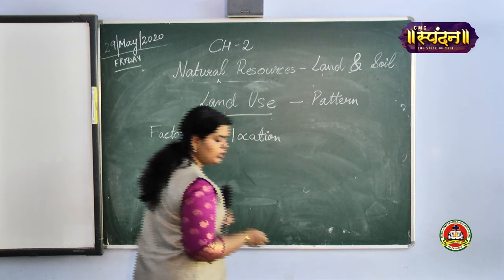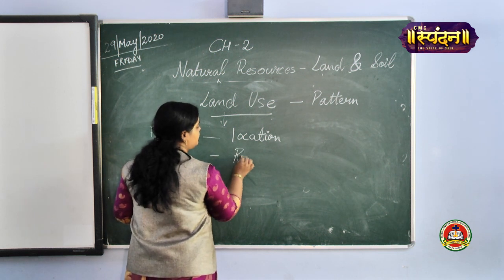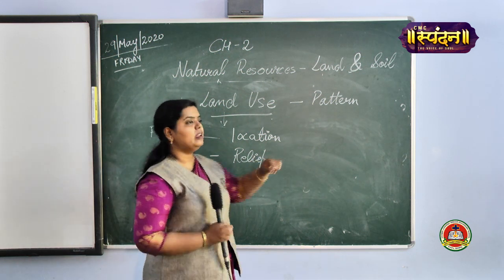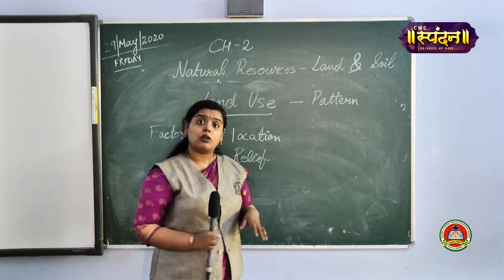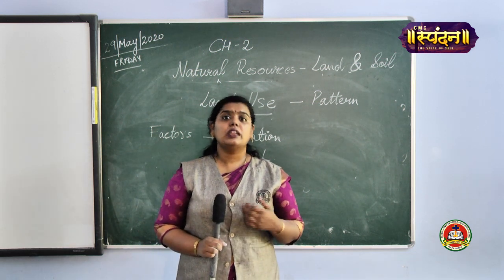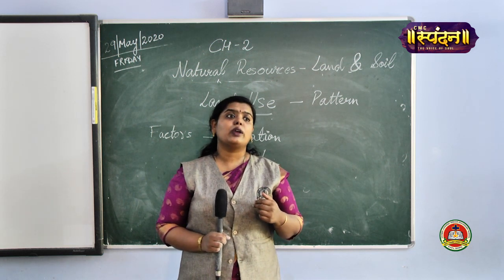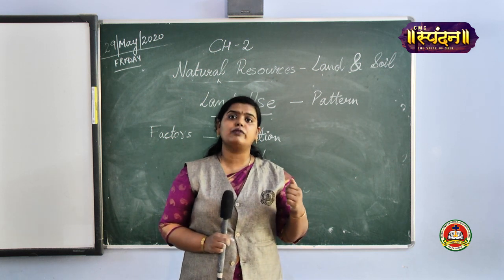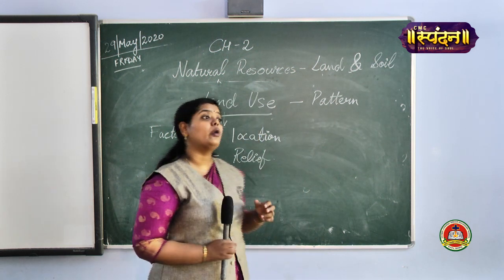Next one is relief, or the type of land, type of soil. See, relief includes everything. Relief means the climatic condition, the type of soil found over there, the type of rock found over there. By type of soil, suppose I am interested in growing cotton, then I would require black soil. There are different types of soil. If I go to the Gujarat region, you won't find black soil over there. Instead, you will find more black soil in the Maharashtra area.